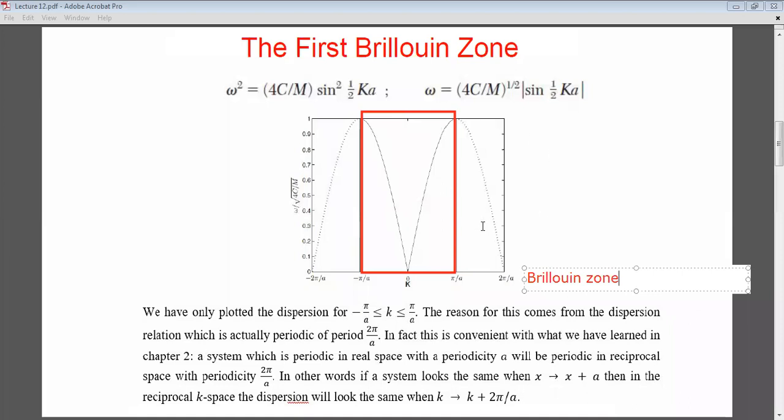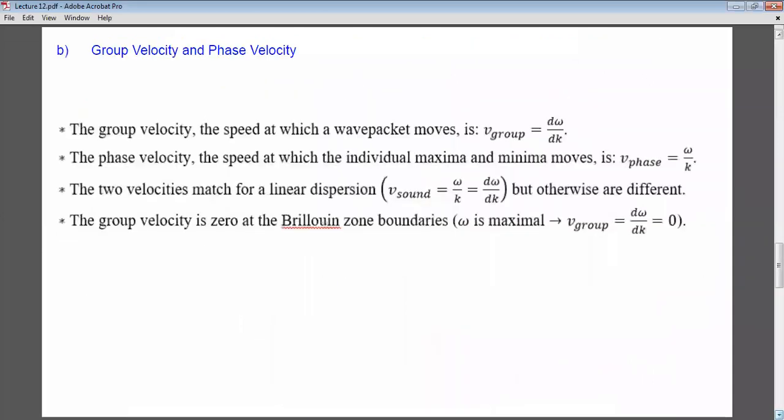What happens for d omega by dk at this value and at this value is that it goes to 0, because as you see, it becomes parallel to the k-axis. So the derivative of it will become 0. So the group velocity, which is d omega by dk, the first derivative of omega with respect to k, is 0 at the boundaries of the Brillouin zone.